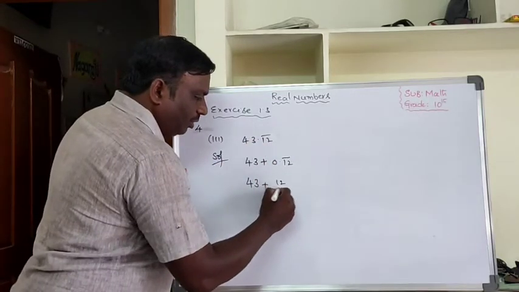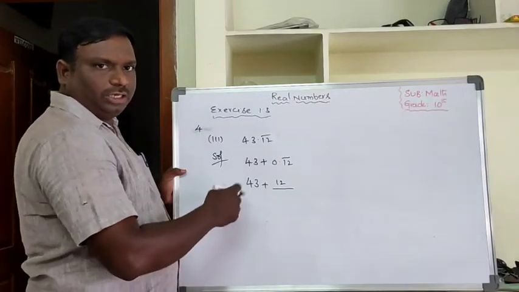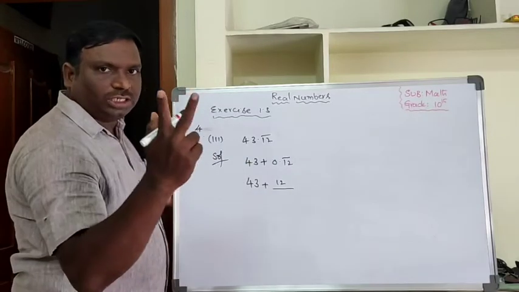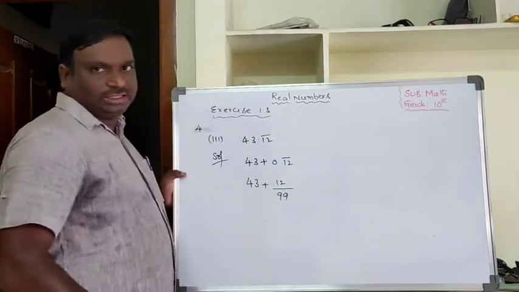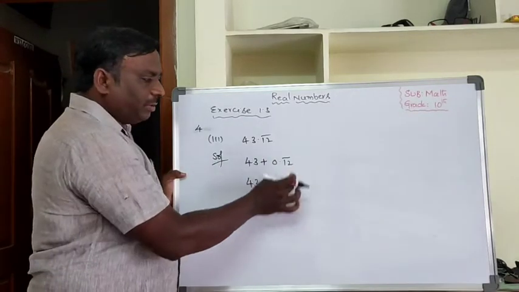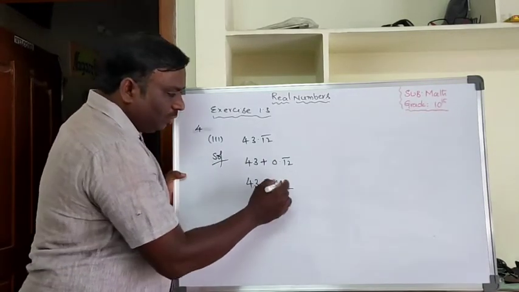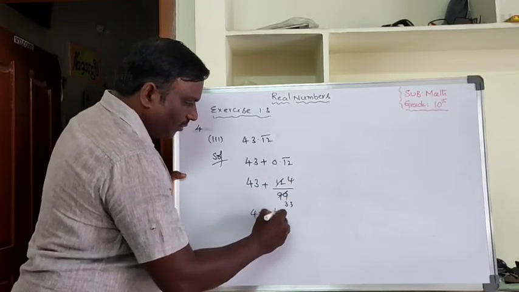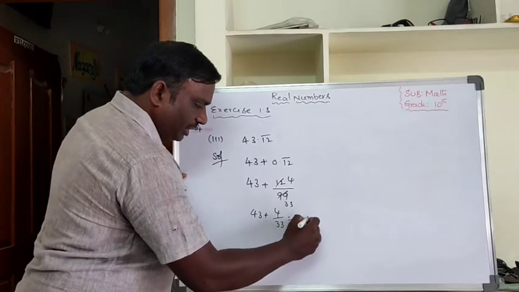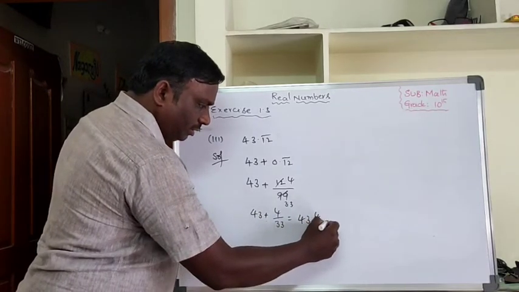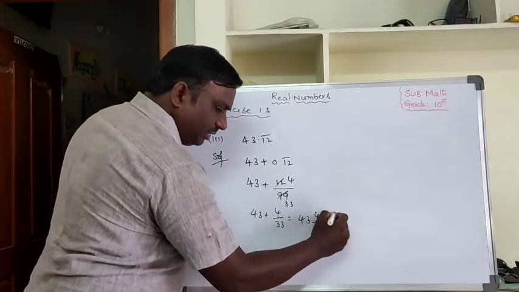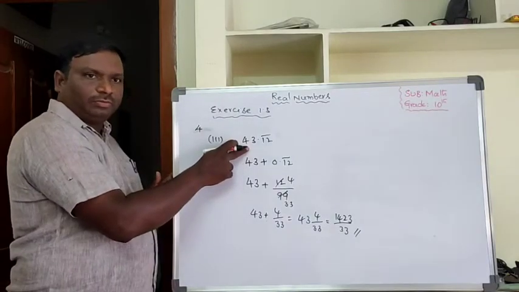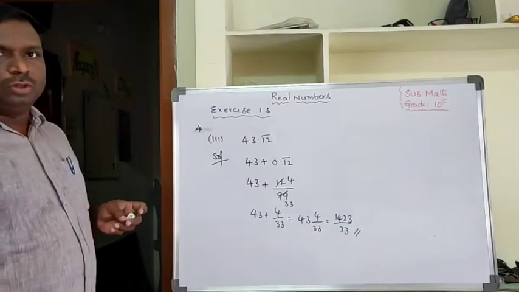For this one, write the numerator without the decimal point, that means the decimal digits 0, 1, 2, means 12. How many digits are repeating? 2 digits are repeating. Then in the denominator you write 2 nines. How many digits are repeating in the decimal part, that many nines you write in the denominator. Then do the simplification: 3 4 0, it will go 3 3 0. That means 43 plus 4 by 33, that is 43 4 by 33. If you change the mixed fraction into an improper fraction, it will become 1423 by 33. So decimal form to P by Q form.